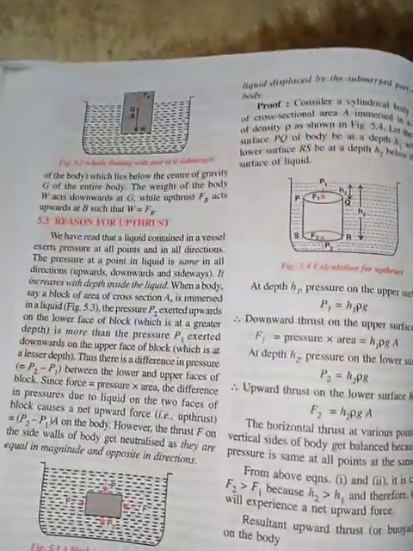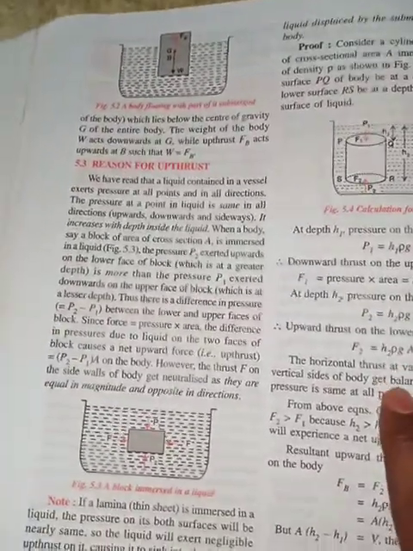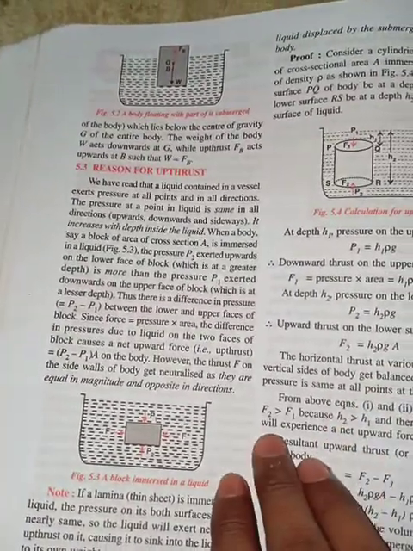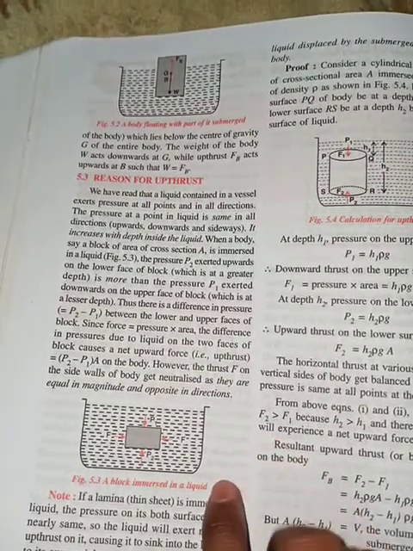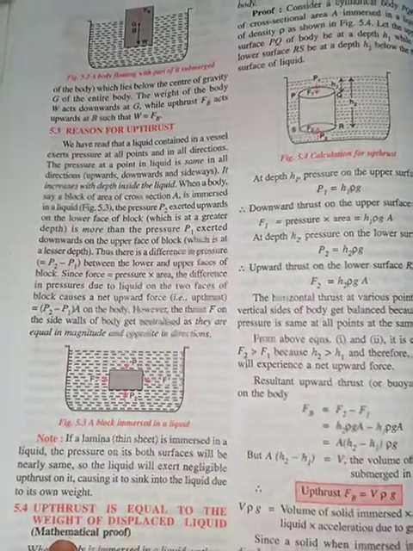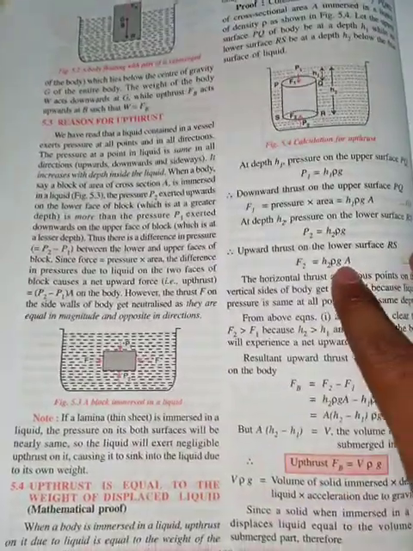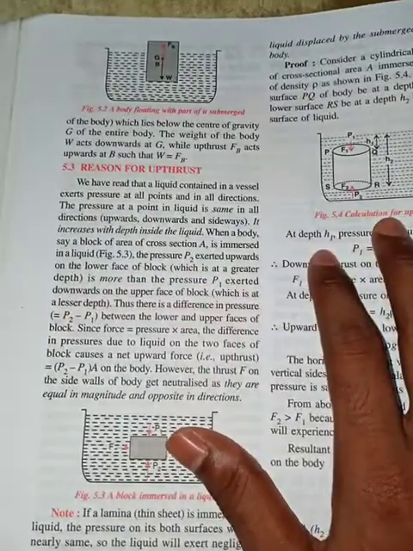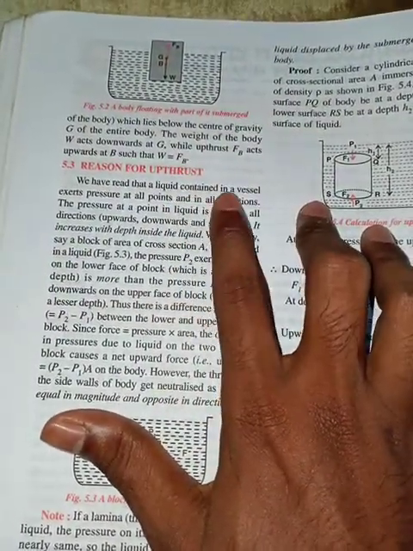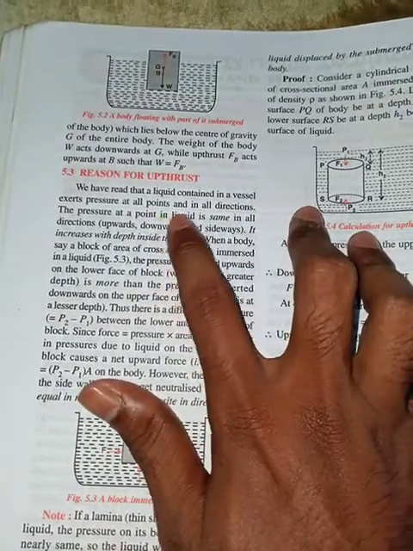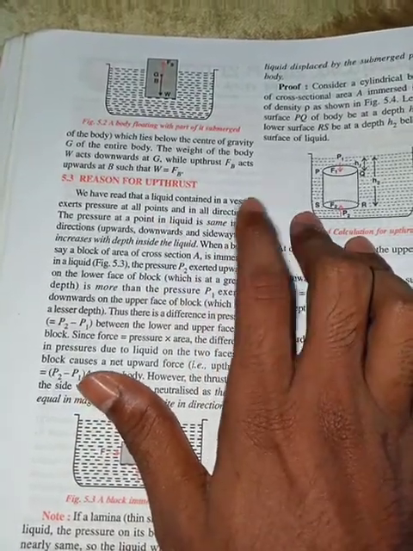Reason for upthrust. Why is upthrust given by the water? Look at that. A liquid contained in a vessel exerts a pressure at all points and in all directions.